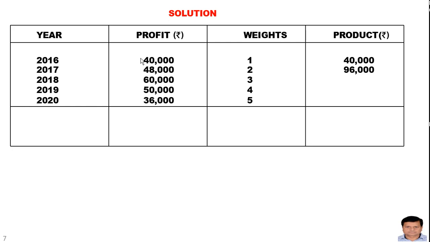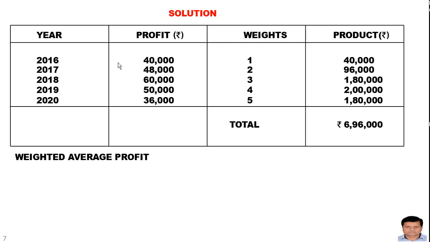For the year 2017, 48,000 multiplied by 2 equals 96,000. And so on, 60,000 multiplied by 3 equals 1,80,000, and then 2 lakh and 1,80,000 for the year 2020. So get the total of the product. The total of the product is 6,96,000.